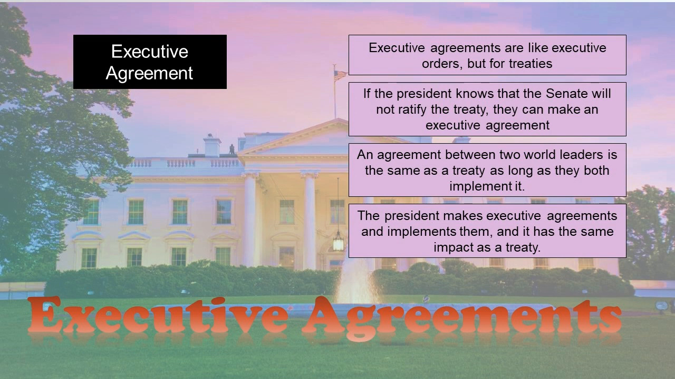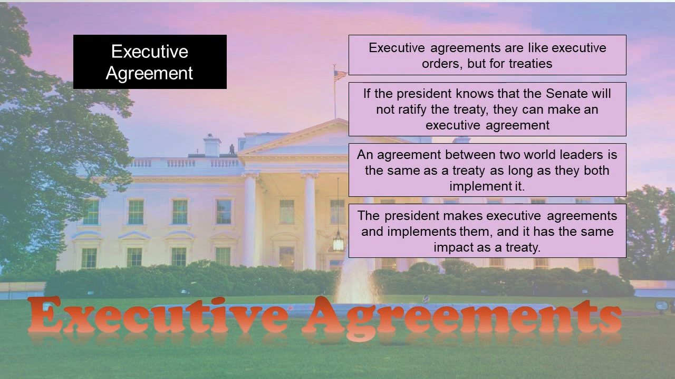So an executive agreement is when the president, if they know that the Senate is not going to ratify the treaty that they agree to, can resort to an executive agreement. This is just where two world leaders get together and they make a deal with each other. Now, if each of them agrees to a deal and each of them implements the deal, it's the same as a treaty as far as you or I are concerned. It feels the same. The effects are the same.